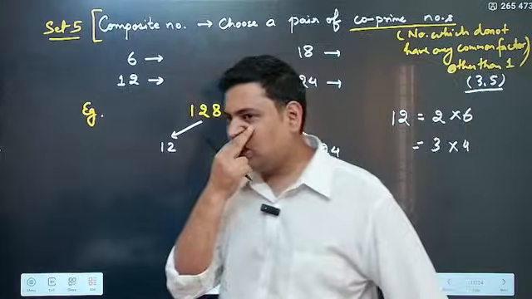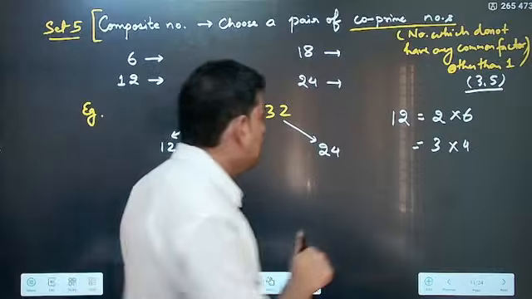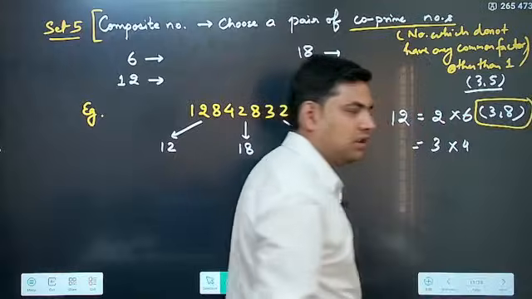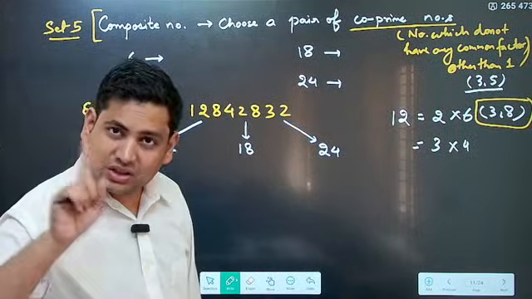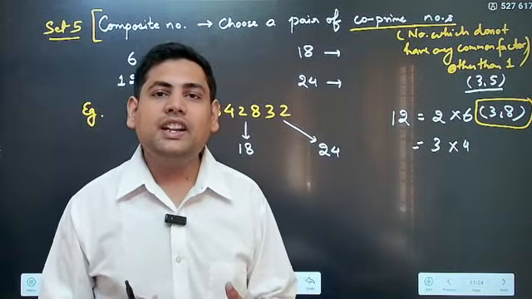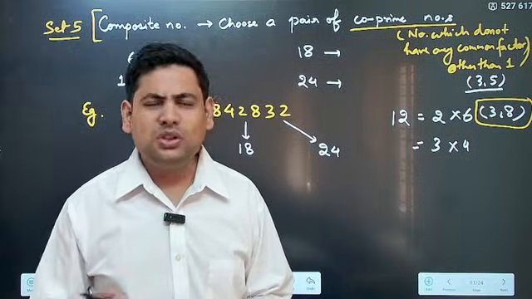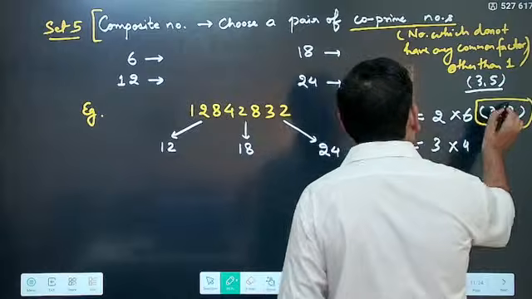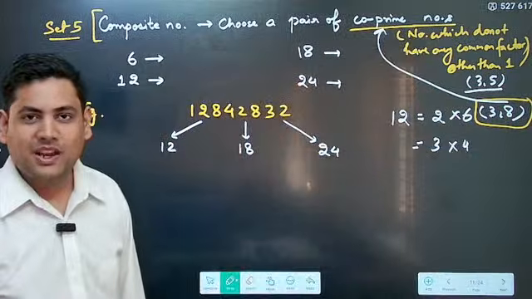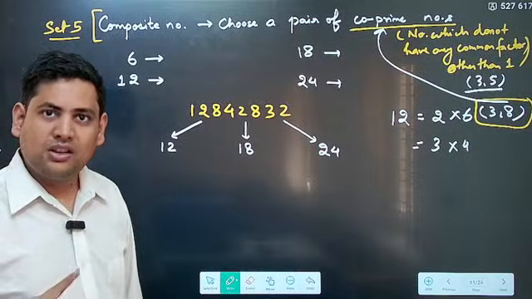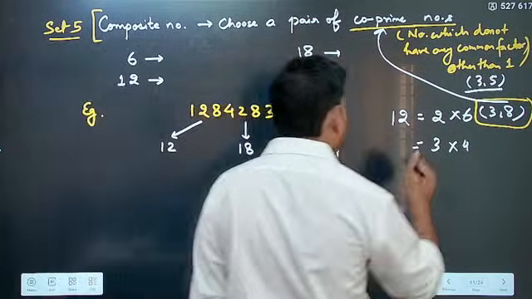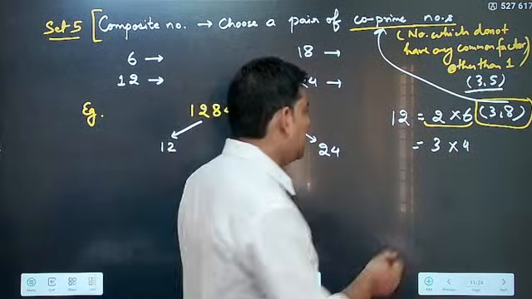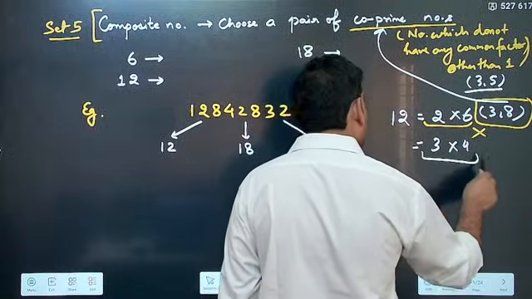This you do get because both are prime. Of course, they don't have a common factor. But numbers like 3 and 8, this is also a co-prime pair. Why? Because even though 8 is not a prime number, 8 is 2 into 4, a composite number, but still because 3 and 8 do not have any common factor, they are called co-prime numbers. Understood? So for co-prime, what you are looking for is that they should not have any common factor. Now if you look here, 2 and 6, do they have a common factor other than 1? Yes, 2 itself. And that is why 2 into 6 should not be chosen. What should be chosen? 3 and 4.